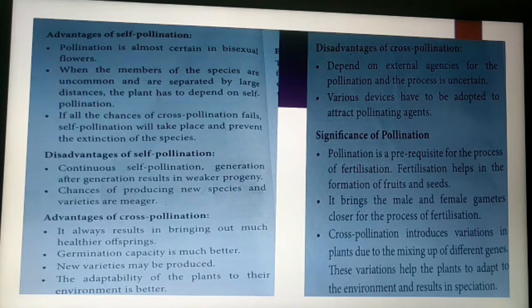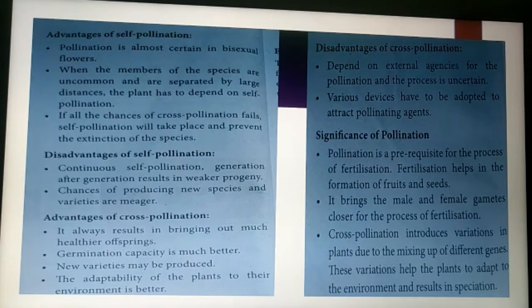When the members of a species are uncommon and are separated by a large distance, the plant has to depend on self-pollination. In these flowers, self-pollination occurs. If the chance of cross-pollination fails, only self-pollination will take place and prevent the extinction of the species. Flowers in a dangerous position can be protected by self-pollination.